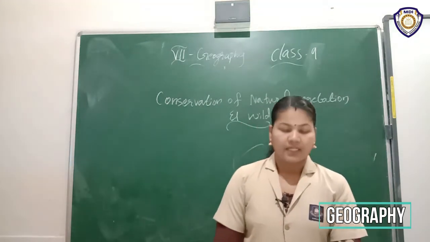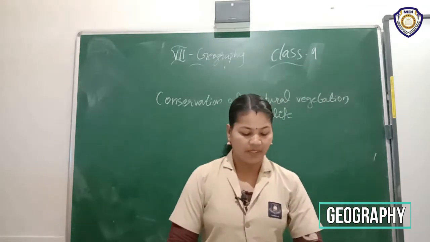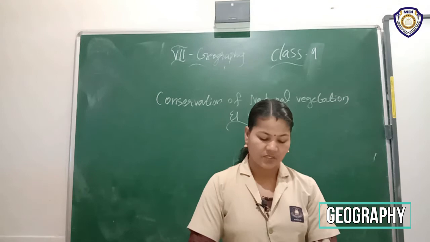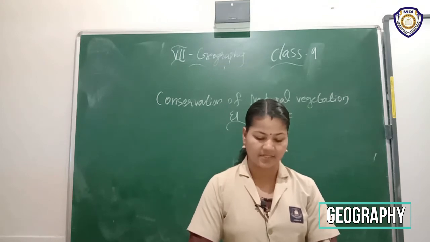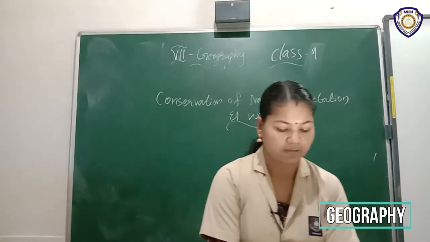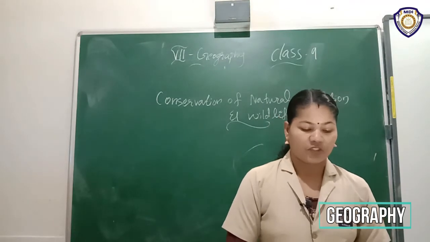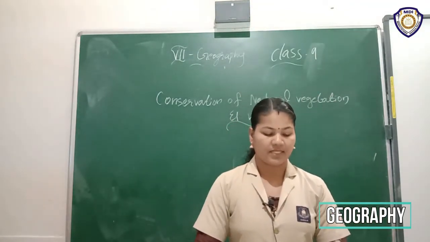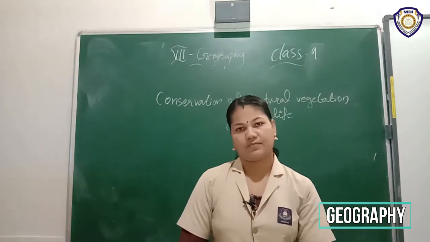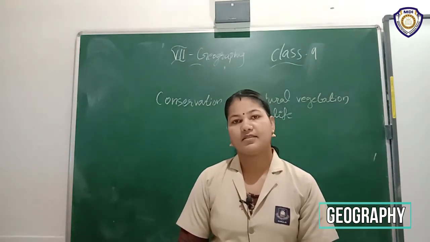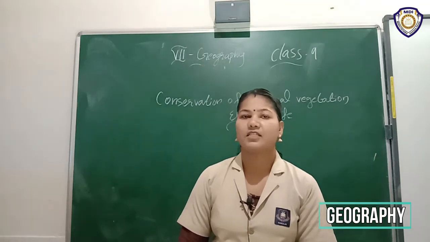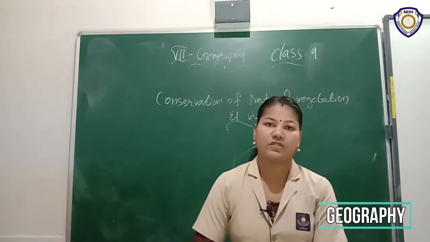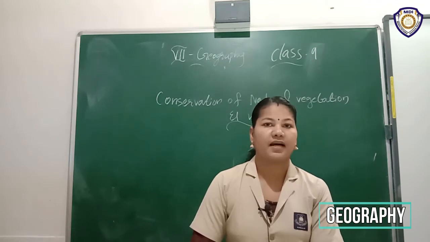Then deforestation, soil erosion, constructional activities, forest fires, tsunami, and landslides are some of the human and natural factors which accelerate the process of extinction of these resources. Okay, listen, here a certain resource or a certain species becomes extinct or their number is reduced. What is the reason behind it?